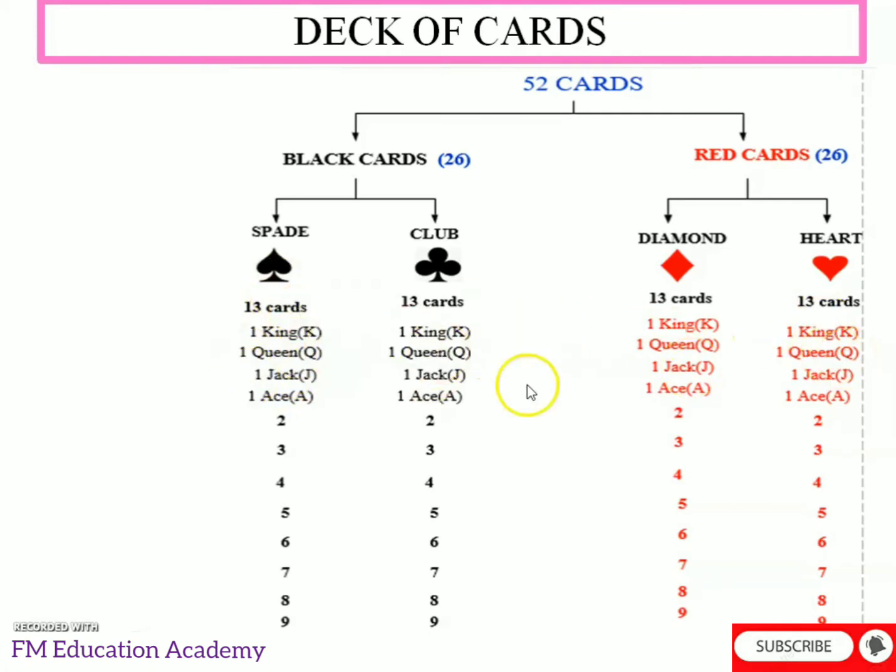So 4 3s are 12. That is, the number of face cards, or cards on which faces are drawn, is 12 in a pack of 52 cards. And how many are aces? 1, 2, 3, 4. There are 4 aces in a pack of 52 cards.